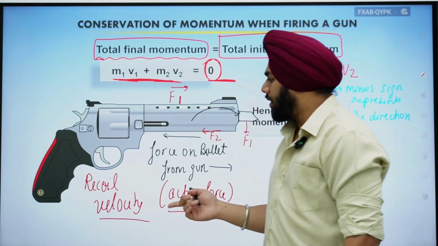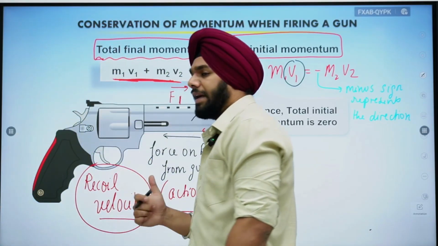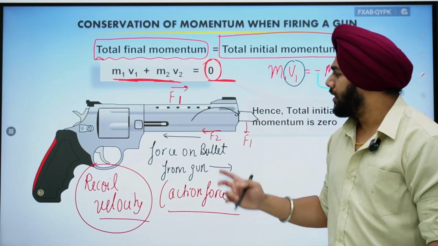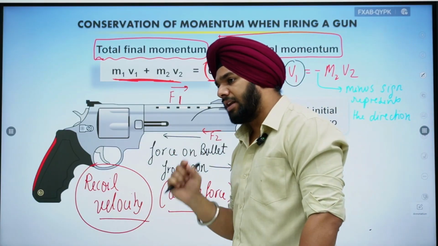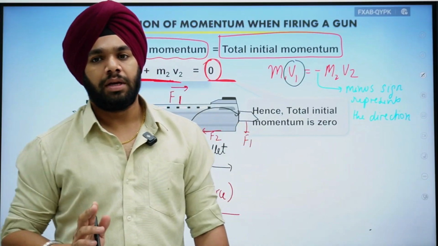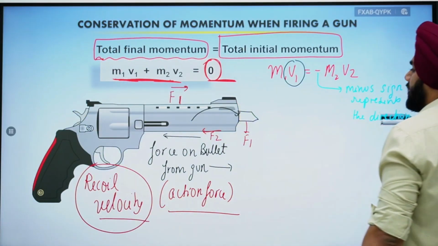So I told you about the recoil velocity, okay. I told you about the action-reaction pair, and also told you that here the net external force is 0 because we have taken the gun and the bullet as a system. Getting my point? Okay. So let's check.